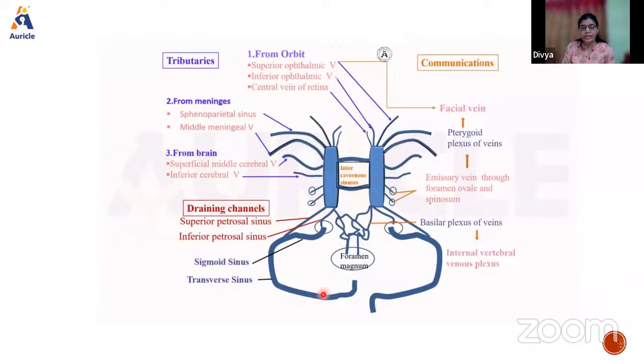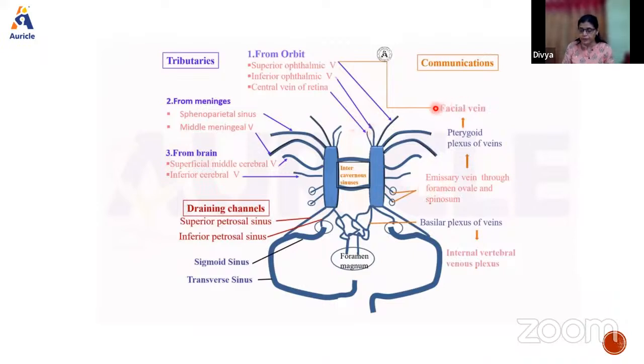The superior petrosal sinus makes communication with the transverse sinus, and through the inferior petrosal sinus it communicates with the internal jugular vein. Then it communicates with the pterygoid plexus of veins through the emissary veins.